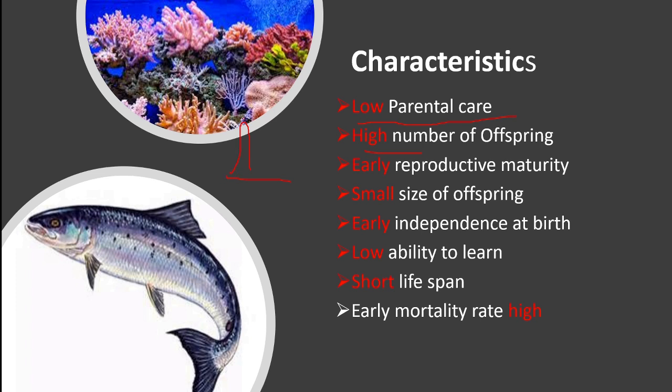The size of the offspring is very small. Early independence at birth, low ability to learn, short lifespan, and the early mortality rate is high, that is, the early death rate is very high. Another characteristic is that they may breed only once or twice in their lifetime.